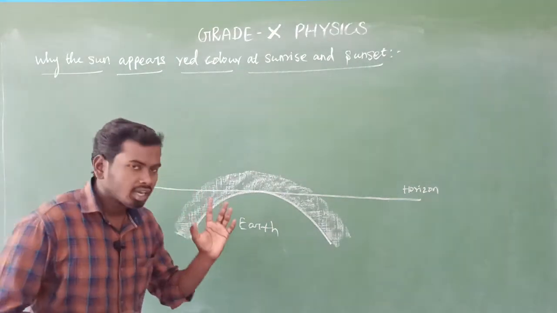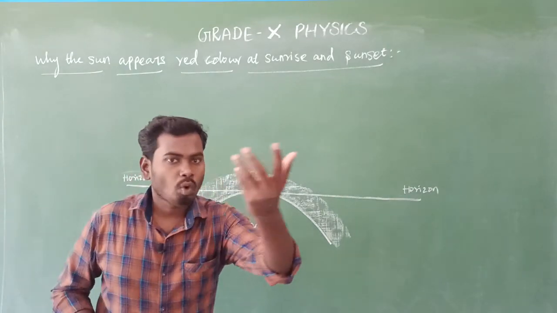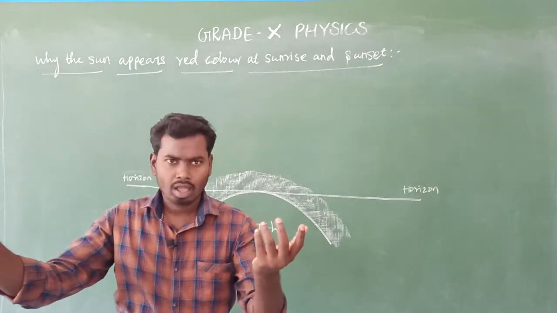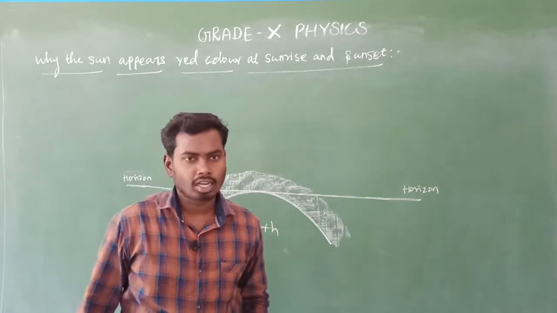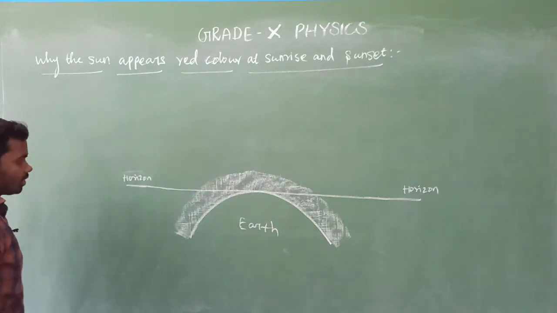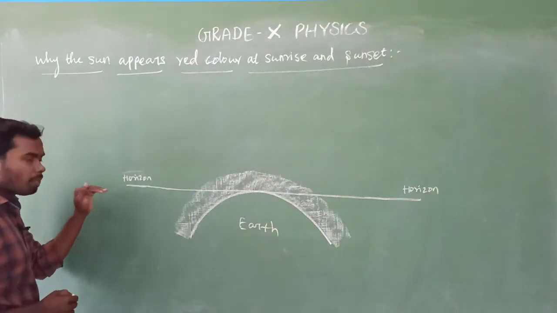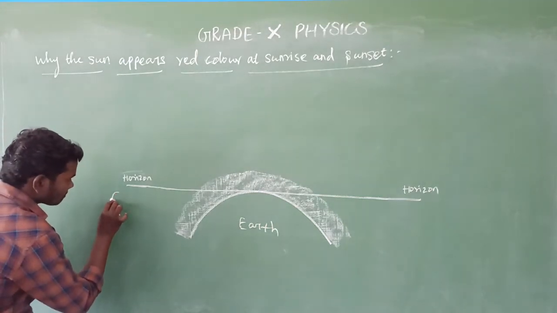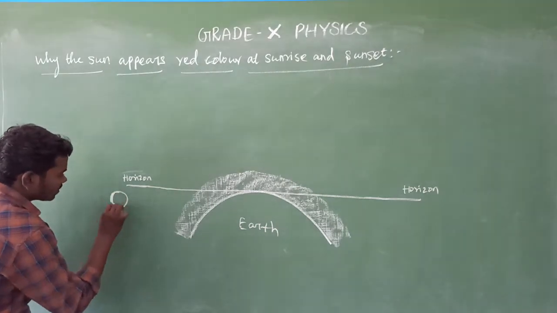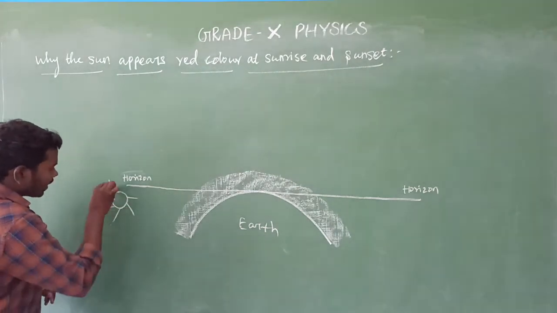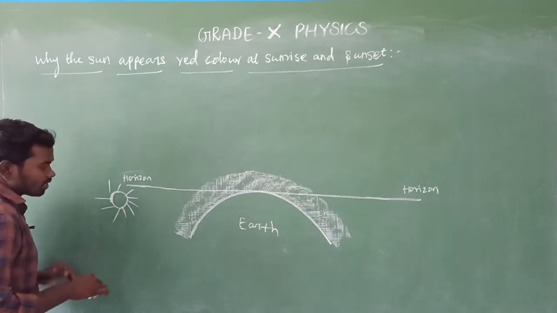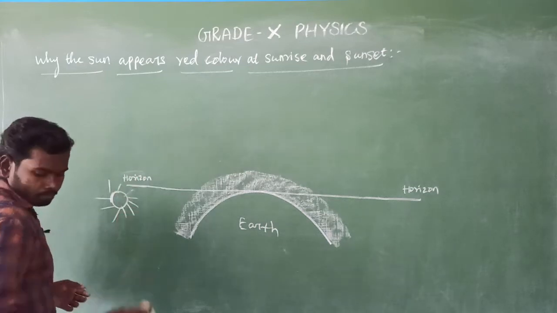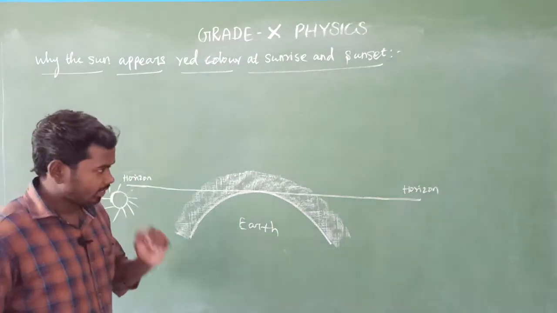So the earth rotates itself as well as revolves around the sun, due to which the sun's position changes. Keep this concept in your mind. First, consider the sun is placed here. This is the sun. The sun is located here. Is it clear?